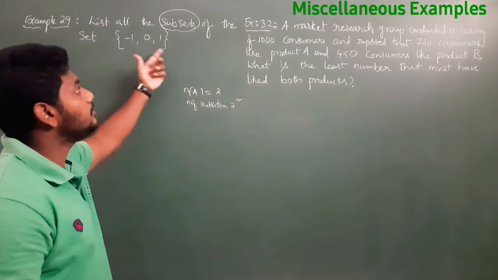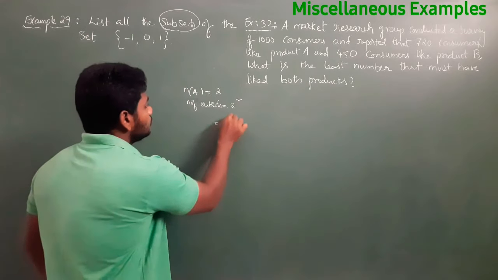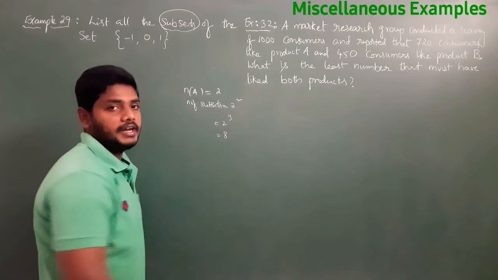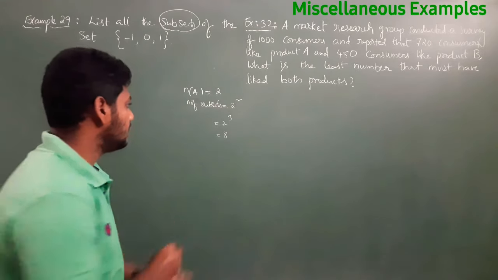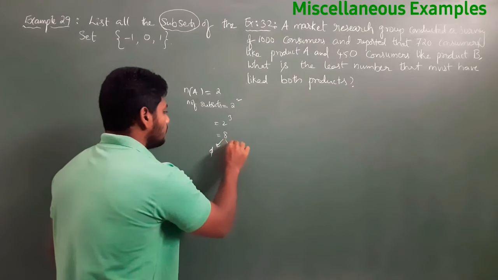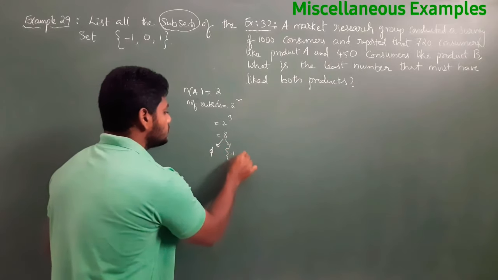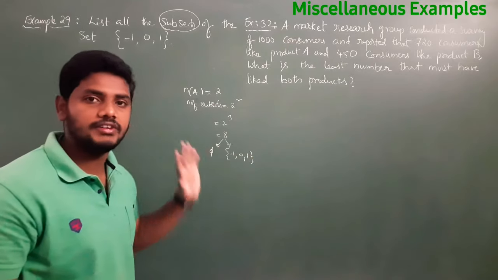Here, how many elements are in this set? 3 elements. Then the number of subsets will be 2 cubed, which is 8. In those 8, one should be the empty set, and one should be the set itself, nothing but minus 1, 0 and 1.